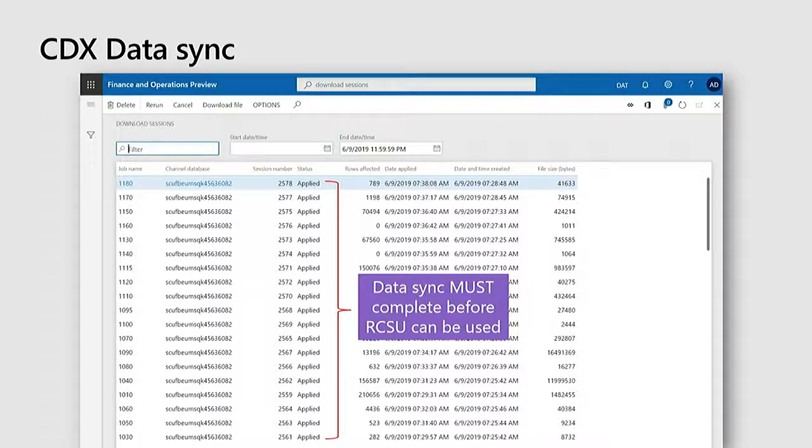And I've done this numerous times where I deploy a cloud scale unit, I configure the channels, and I try to use the device, it doesn't work, and I'm like, why isn't it working? So this is why, and this is a common reason and a common step that people sometimes forget. So make sure you run the jobs and you see that the jobs have actually been applied and completed, and then you can try to activate a device with that corresponding scale unit.